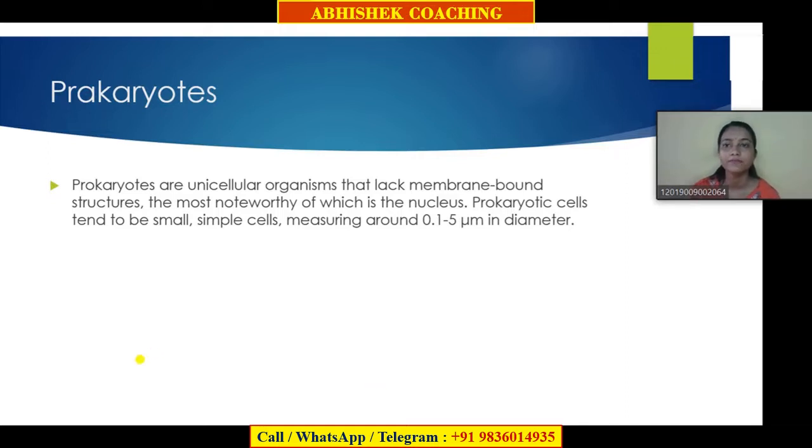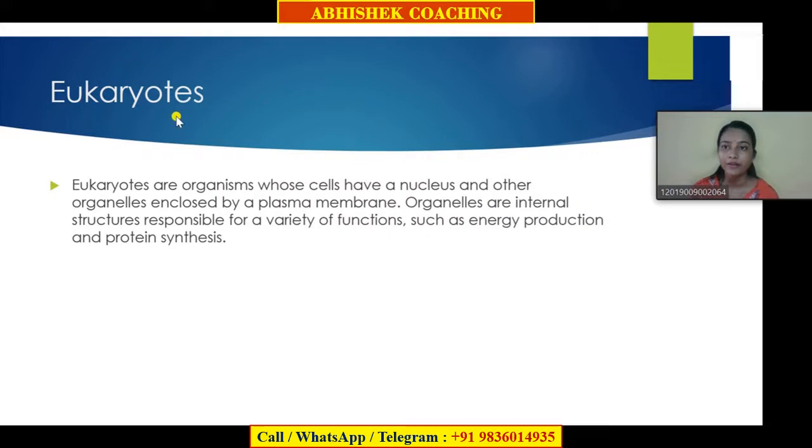Then we have eukaryotes. Eukaryotes are organisms whose cells have a nucleus and other organelles enclosed by a plasma membrane. Organelles are internal structures responsible for a variety of functions such as energy production and protein synthesis.